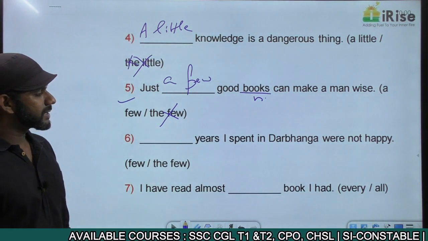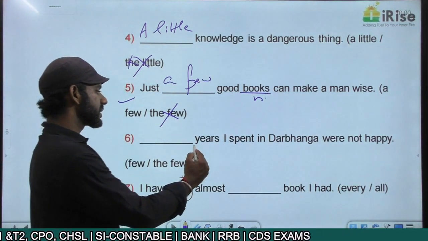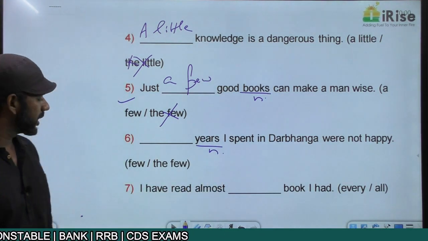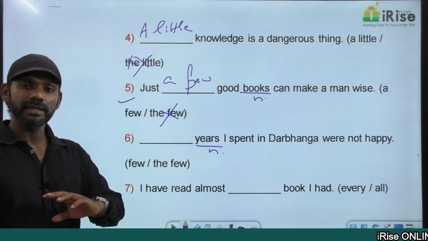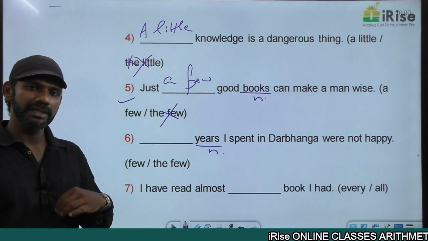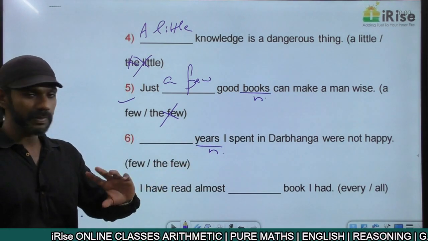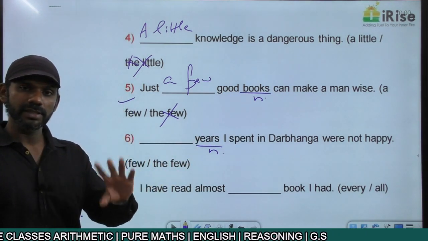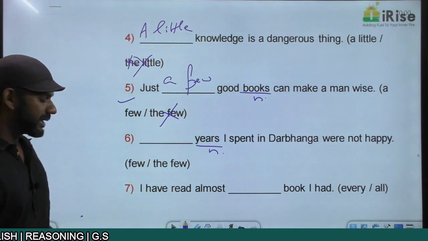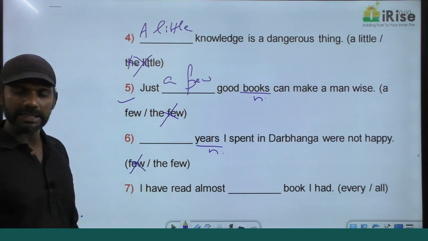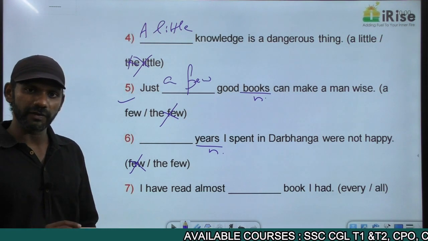Dash years I spent in Darbhanga were not happy. The noun here is years. The options are a few, the few. Few years means no years. If I didn't spend years in Darbhanga, I can never say those years were not happy. I can say those years were not happy only if I spent days in Darbhanga. Few does not make sense, eliminate it. Now we have only one option left, the few. We got the answer. The few is specific.